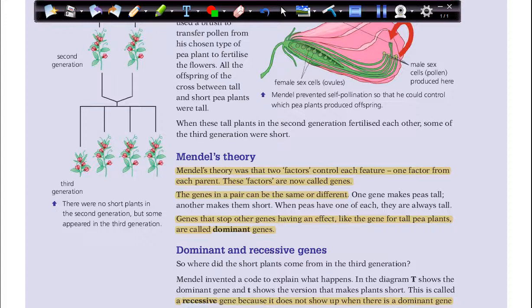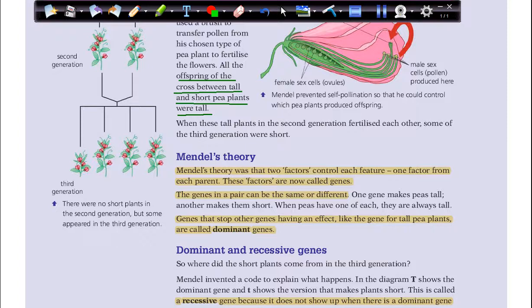Then he took a brush and started to move these pollens from the chosen type of pea plant to fertilize the flowers. Then all the offspring of the cross between tall and short pea plants were tall.